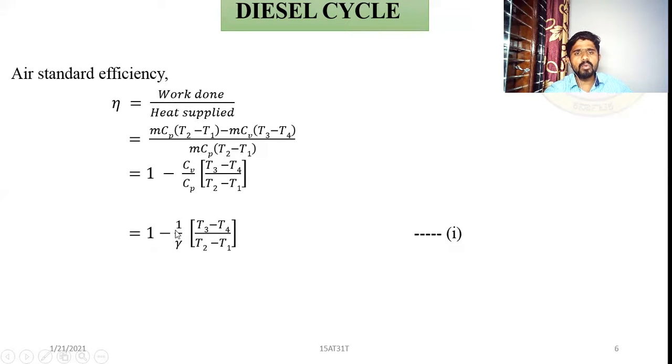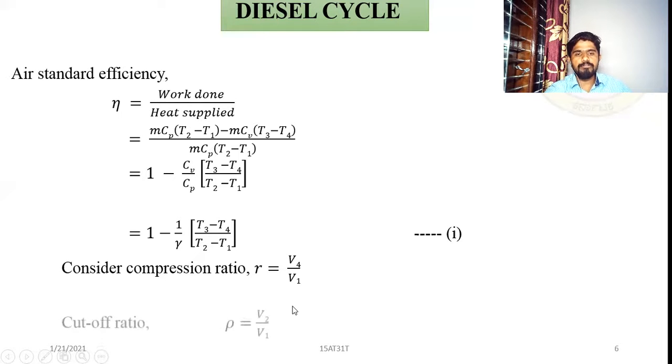That is equal to 1 minus, where Cp by Cv is equal to gamma. We know that, that is the adiabatic index. So the reciprocal of that is 1 by gamma. 1 by gamma means Cv by Cp, into T3 minus T4 divided by T2 minus T1. Take it as equation number 1. Consider compression ratio r, that is equal to V4 by V1. Compression ratio r is equal to total volume divided by clearance volume.